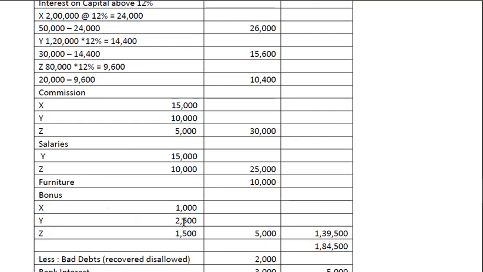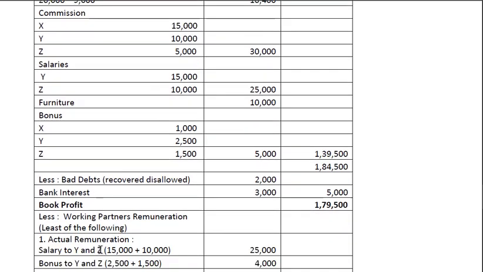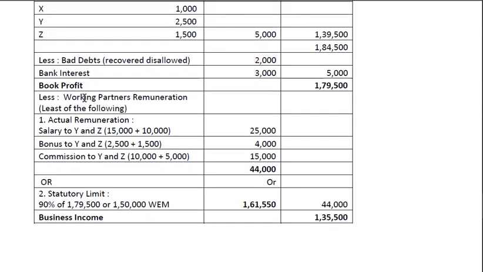Then bonus also not connected to the business. Then we have to deduct bad debts which were recovered, which were disallowed earlier, and bank interest which belongs to other sources. So if we deduct, we will arrive at book profit. Now book profit is 1,79,500.